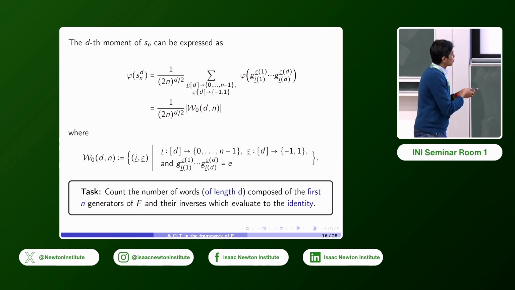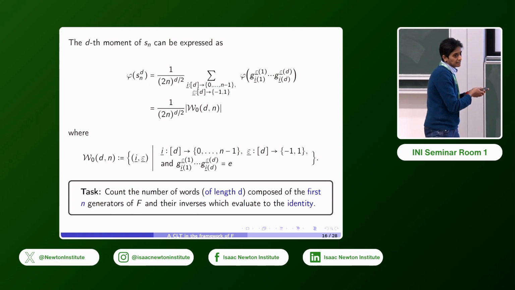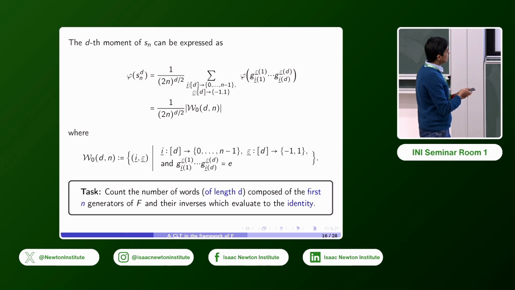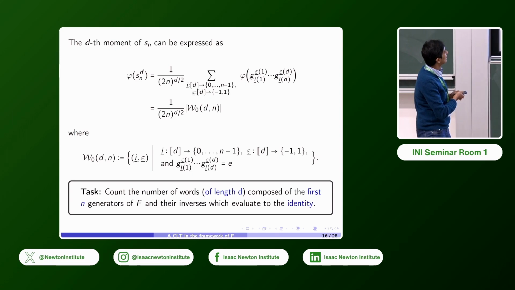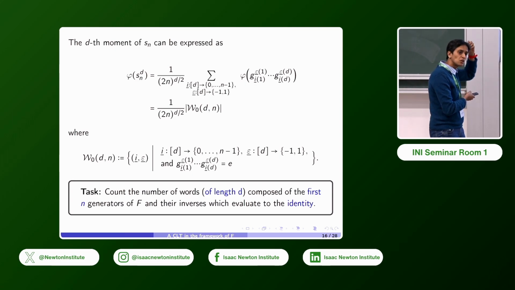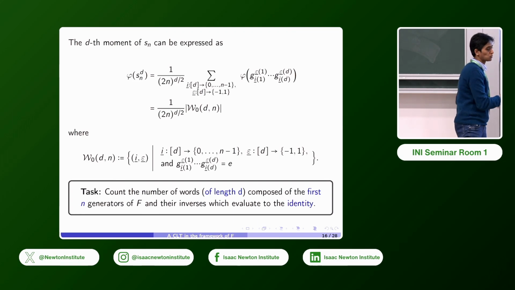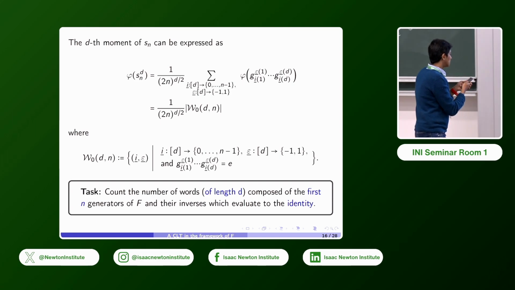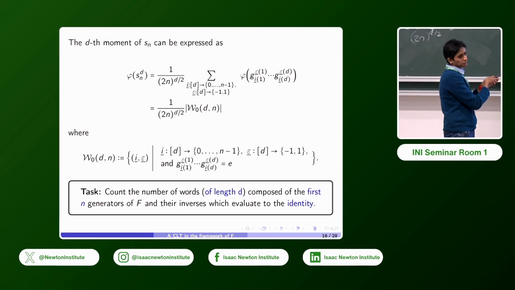And of course, we want this product to be the identity. So we think of this product as the evaluation of the word that we're considering. So we want words that evaluate to the identity of length d, and which are composed of the first n generators and their inverses of f. So it's just a question of counting these or approximating how many of these there are, because we're going to be concerned with the limit as n goes to infinity.